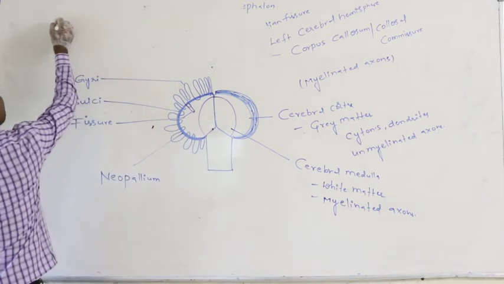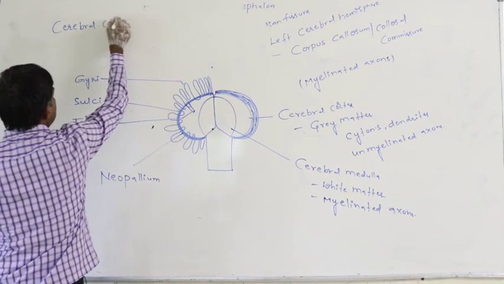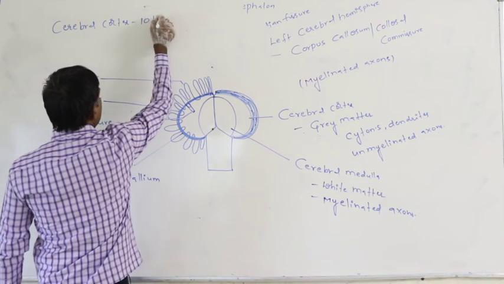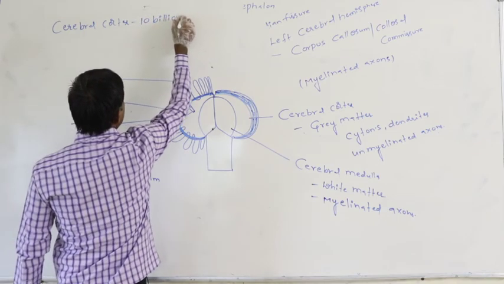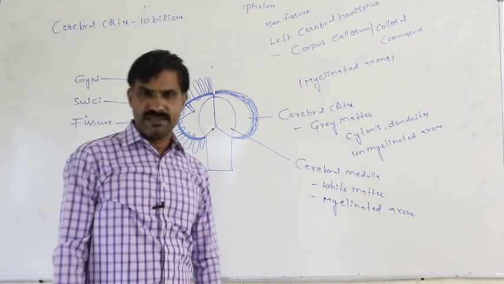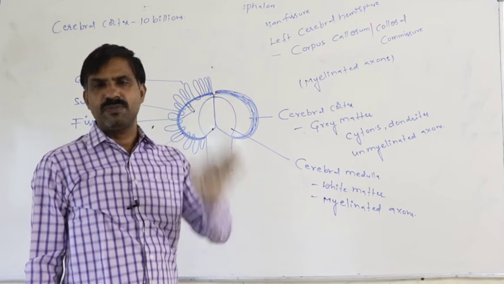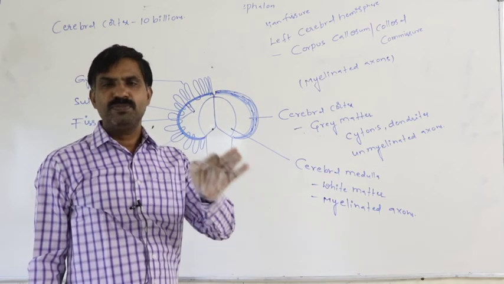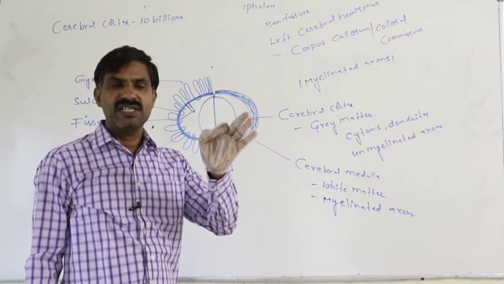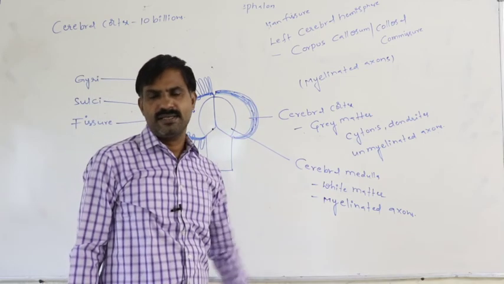Specifically in the case of the cerebral cortex, 10 billion neurons are accommodated only in the cerebral cortex. Generally in the brain, about 100 billion neurons are present. Of them, 10% of the neurons, meaning 10 billion neurons, are accommodated only in the cerebral cortex.